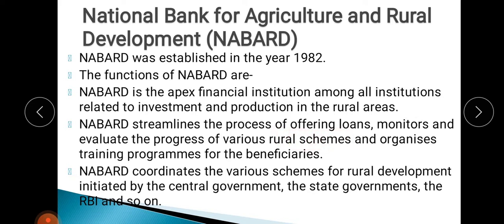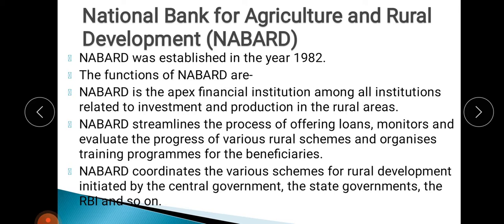and looked after by NABARD. It also organizes training programs for the beneficiaries, meaning those people who are covered under the rural schemes. Suppose people fall under the category of skill development, then NABARD will organize some training programs also for those people who fall under the various schemes of the government. So that is the training program for the beneficiaries.